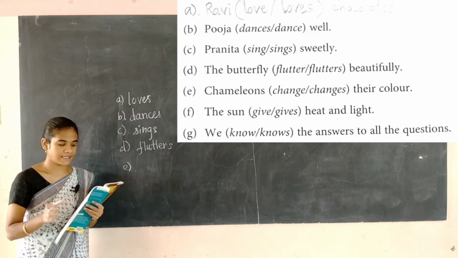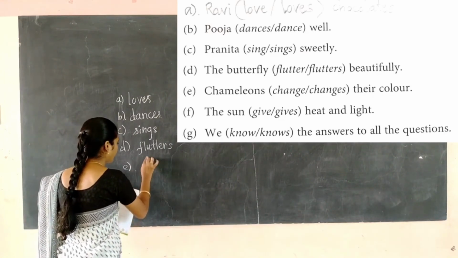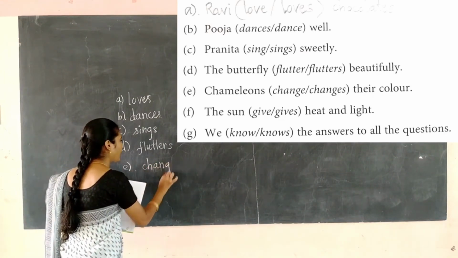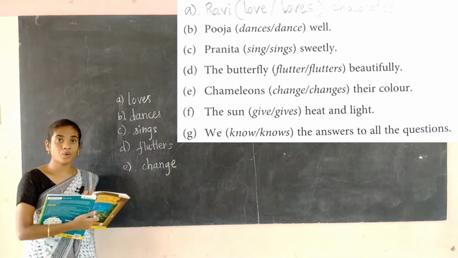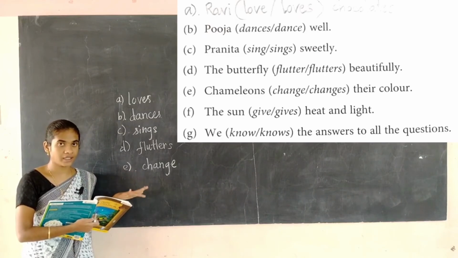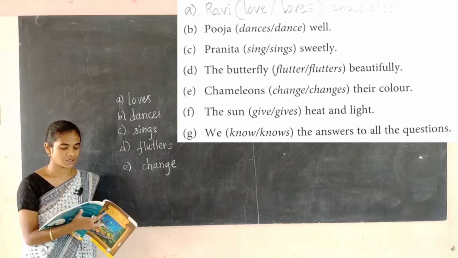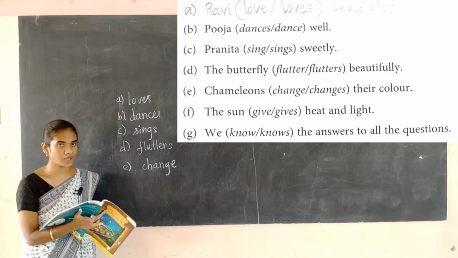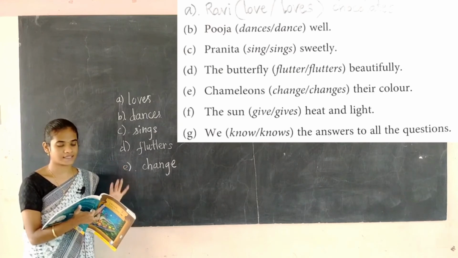So it's change. Because the subject is plural, for the plural we need not add anything. You have to write the verb as it is.